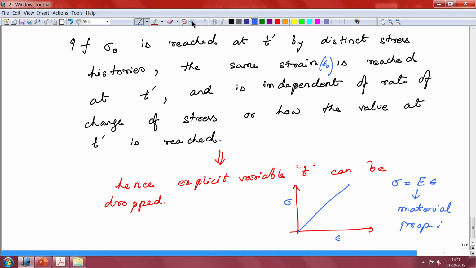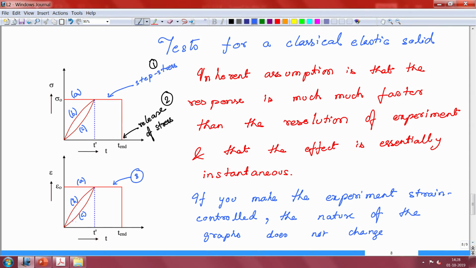Just going back. So, these different strain histories, these are basically your fourth type of test.